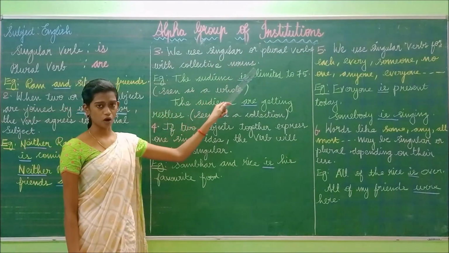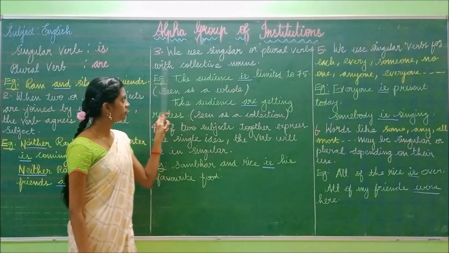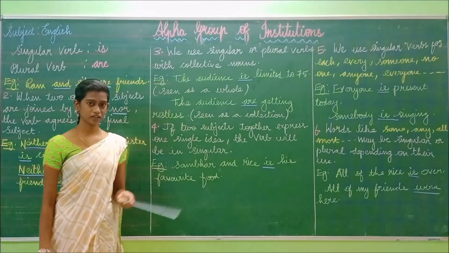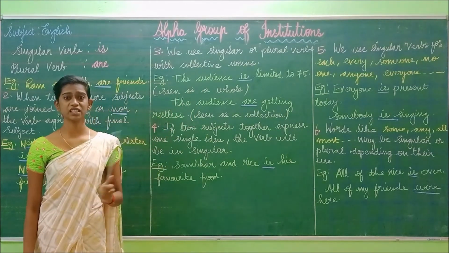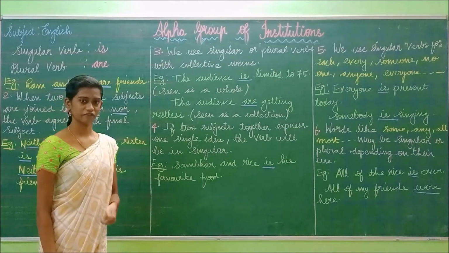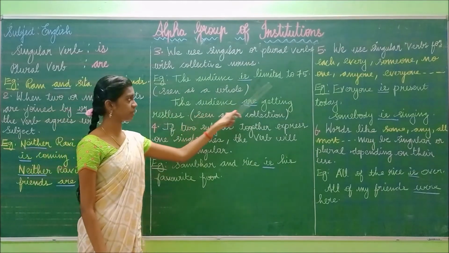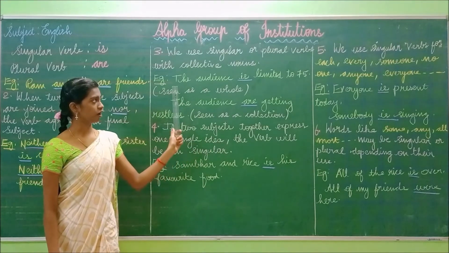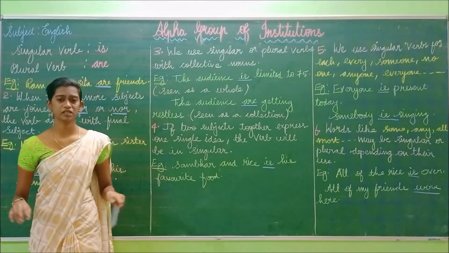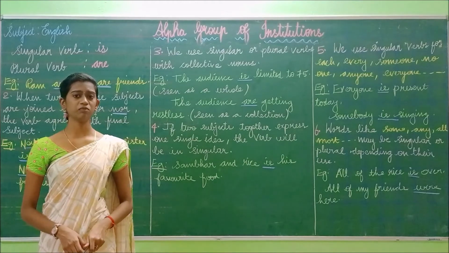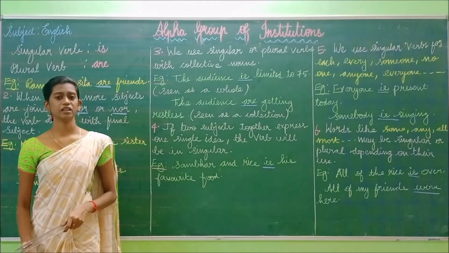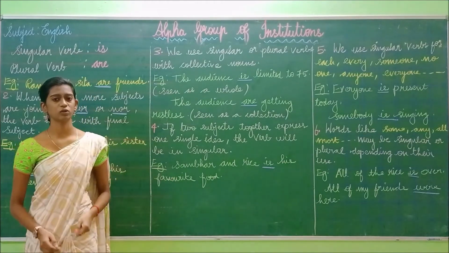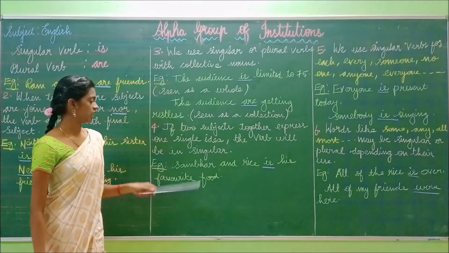So we use singular or plural verbs with collective nouns. According to the sentence, we can change the verb to singular or plural. The audience is limited to 75. The audience are getting restless. If we see it as a whole team, we use the singular verb, and if we see it as a collection, we use the plural verb.